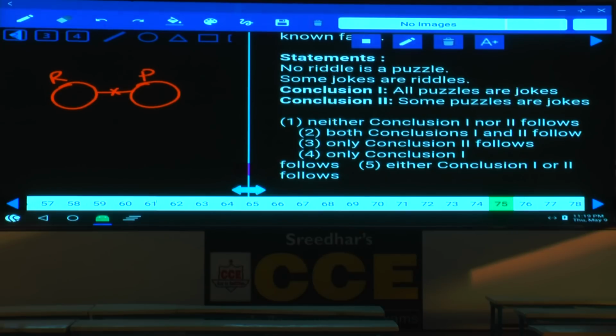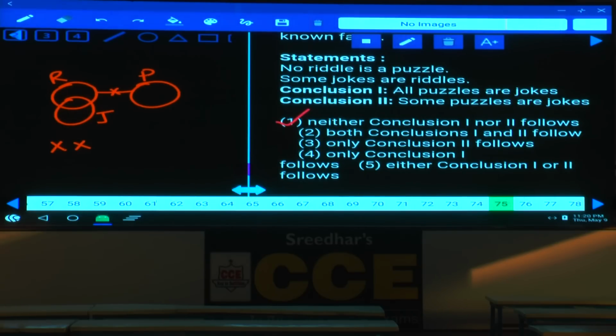And some jokes are riddles. Some of the jokes or riddles can be written like this. Then the first one, all puzzles are jokes, that is false. And second, some puzzles are jokes, this is also false. Hence, what is your answer here? Neither 1 nor 2. Choice 1 is the answer. And this is about 75.